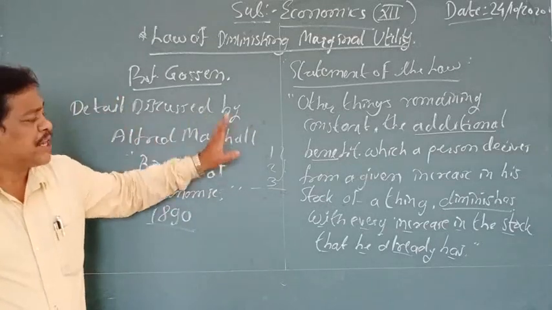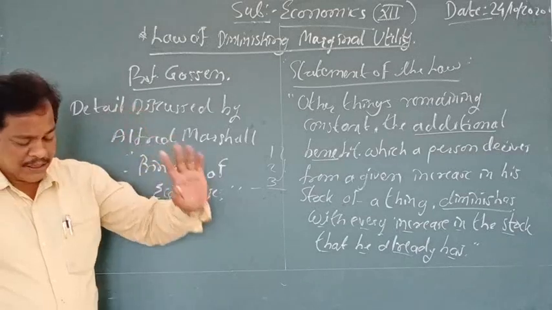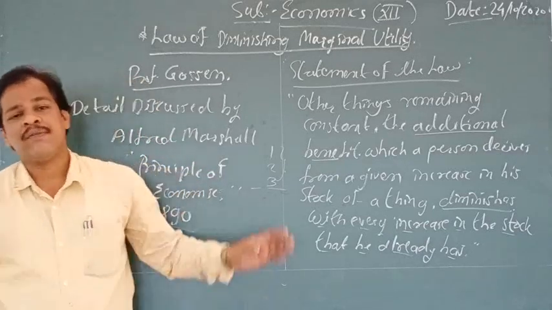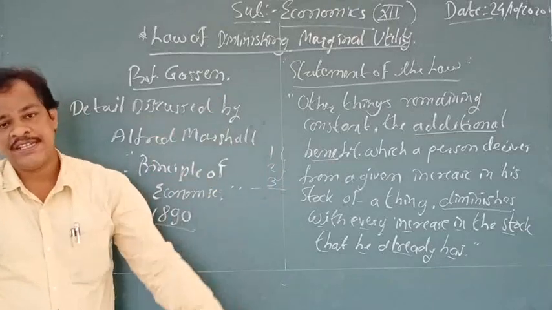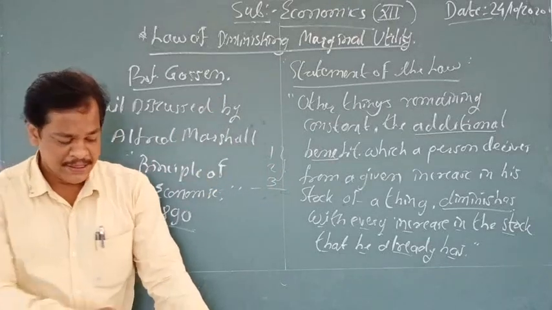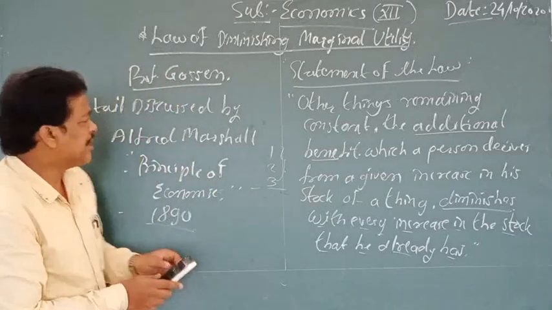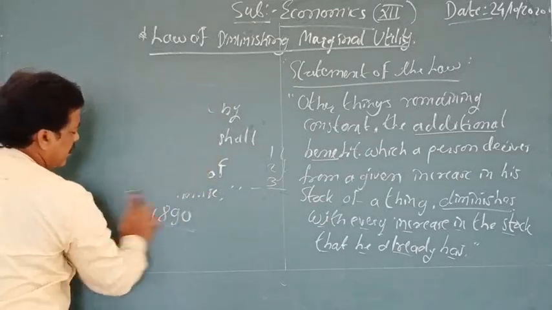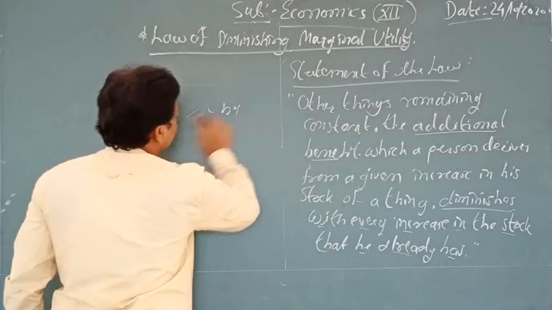The law is based on some assumptions. There are at least 8 assumptions, so I will explain all the assumptions one by one. All assumptions are very important. Now I am going to write all the assumptions one by one and explain them. This law is very important.